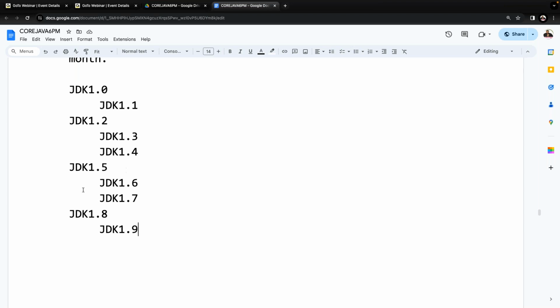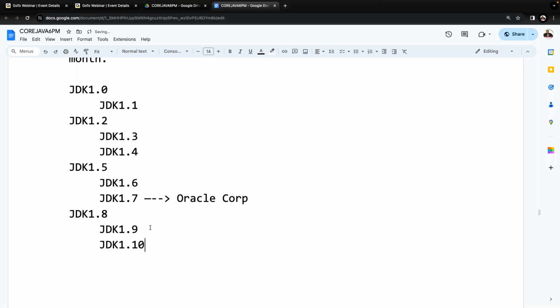Understand my point clearly? Here we have to understand that from 1.6 to 1.7, Oracle Corporation took over the responsibility of Java. Up to the 1.6 version, Java was maintained by Sun Microsystems. Can you understand my point clearly? JDK 1.9 is a failure version.